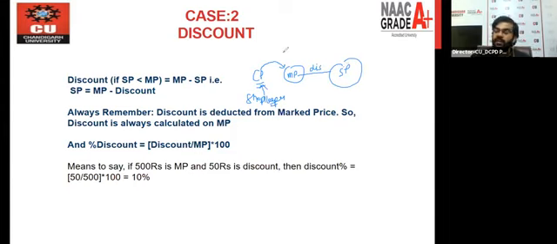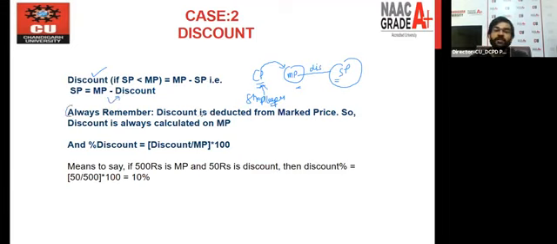So whenever we have to find the value of discount, how can we find it? Simply, you will say that the market price minus selling price is called our discount. And this is the final definition of the discount. And here you can see that the selling price is MP minus discount, right?